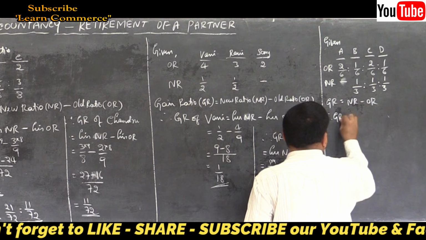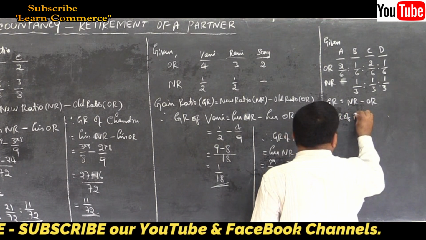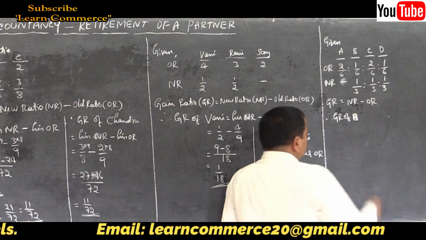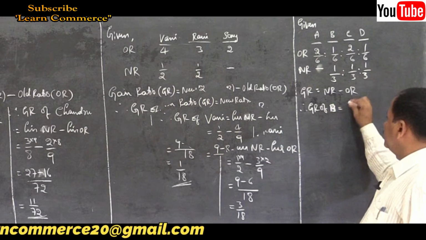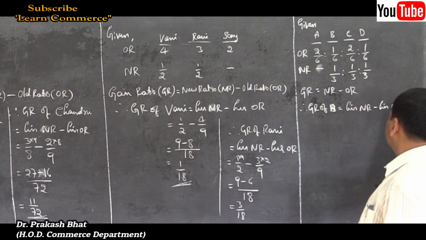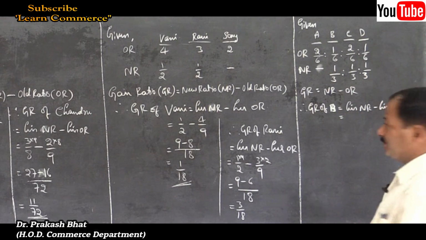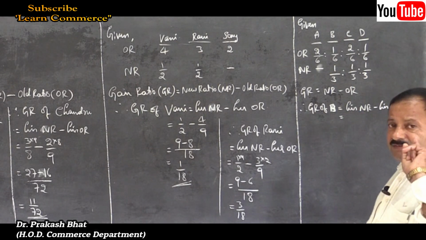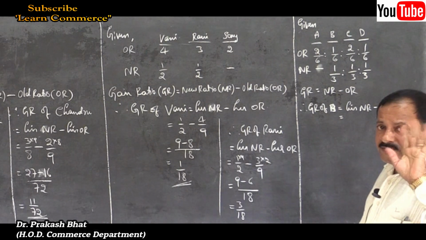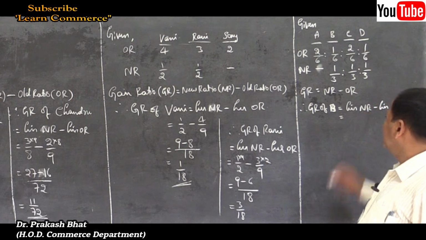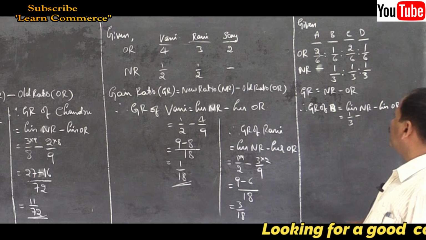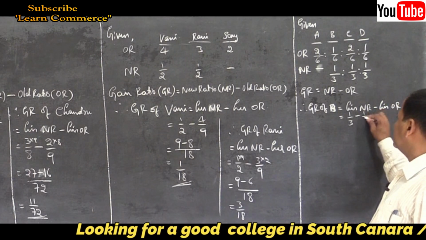Therefore, gain ratio of B is equal to, A is retiring, so GR of B is equal to his new ratio minus his old ratio is equal to, don't skip the steps. If you skip the steps, they will skip the marks, remember. 6 will be reduced to 5 or maybe 4, remember. Is equal to his new ratio, how much? 1/3 minus old ratio was 1/6, correct?